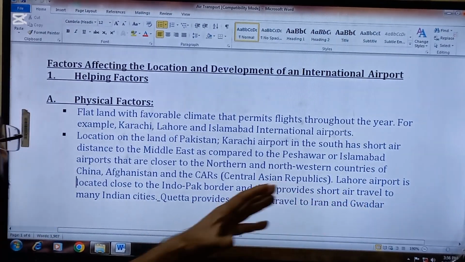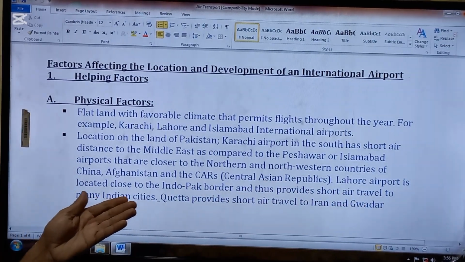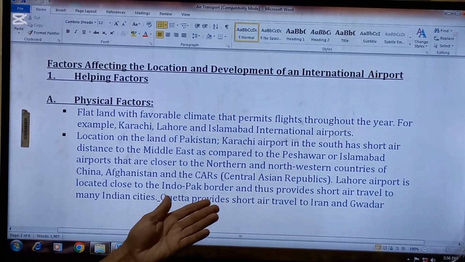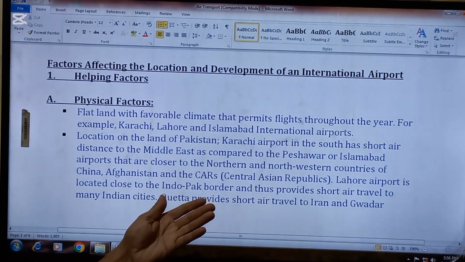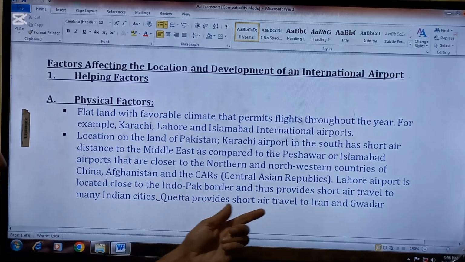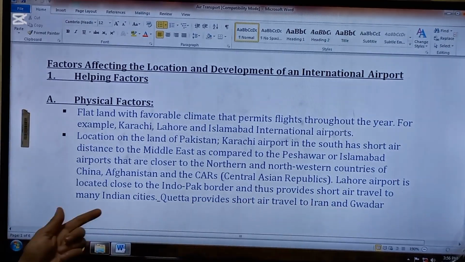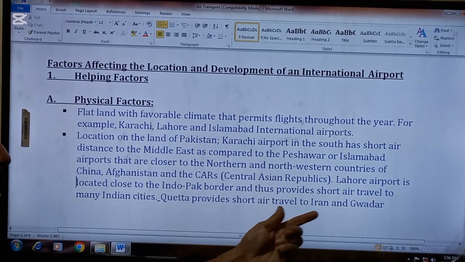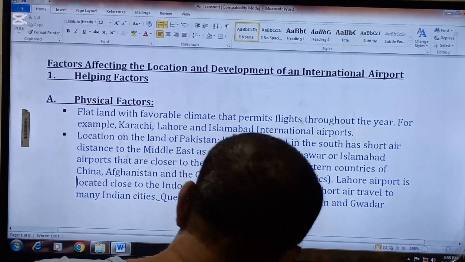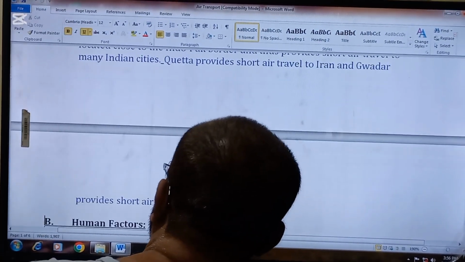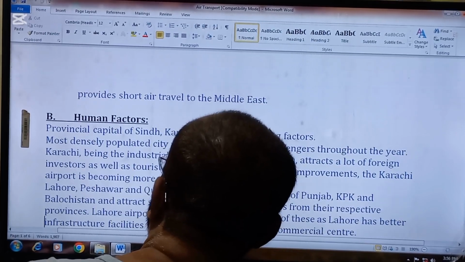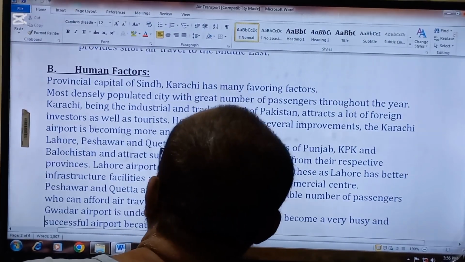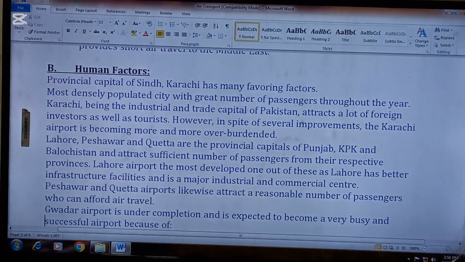Lahore Airport is suitable particularly because it is located close to the Indo-Pak border. So it suits if you want to move towards India and thus provides short air travel to many Indian cities. Quetta Airport provides short air travel to Iran and Gwadar. So this is another point which will play an important role in the location of the international airport.